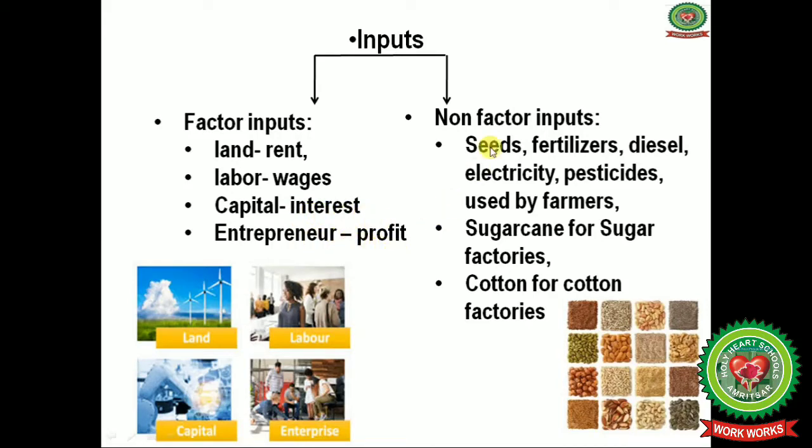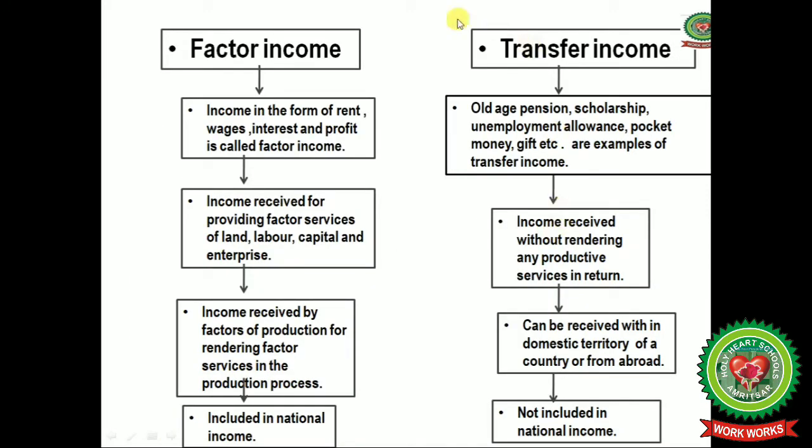And entrepreneur for profit. And non-factor inputs like seeds, fertilizers, diesel, electricity, pesticides used by the farmers, sugarcane for sugar factories, cotton for cotton factories. All these are known as non-factor inputs. Factor income and transfer income.